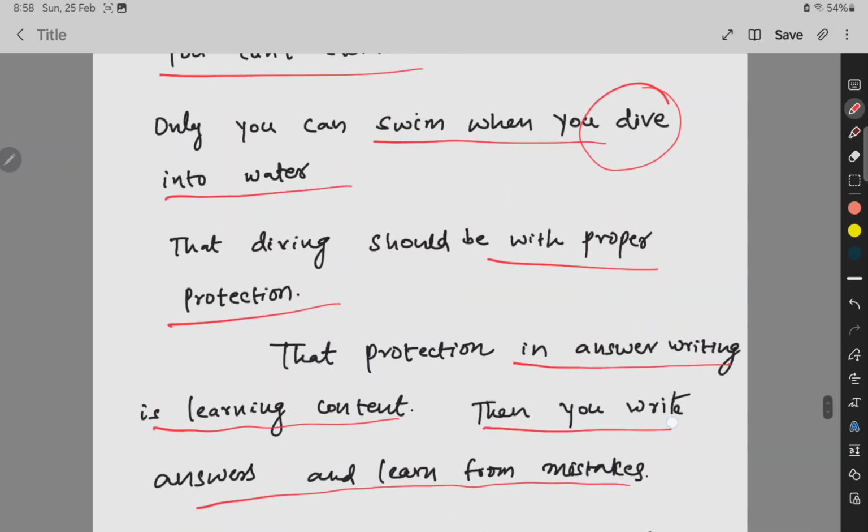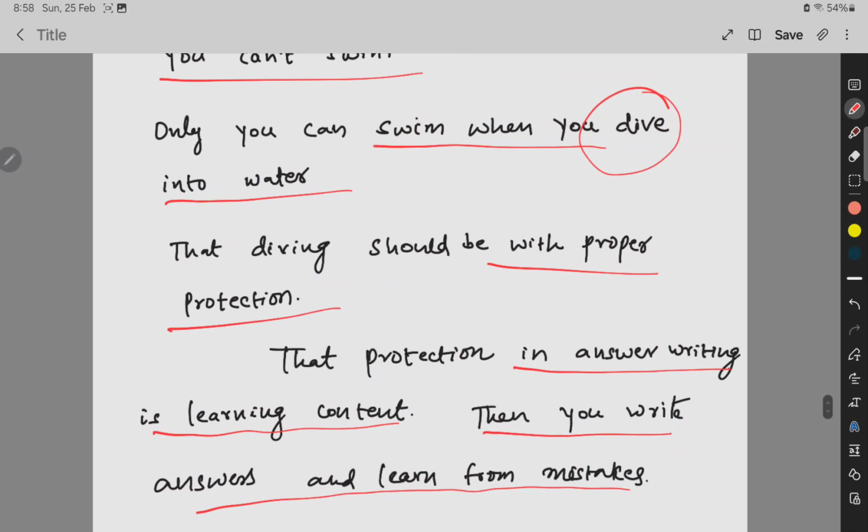Okay, so what I want to say is, if you want to directly learn tips, you can't write a good answer. My suggestion to you is, you write a good or bad answer, you just write and learn from the mistakes. The evaluator will give you some feedback and take that feedback. From that feedback you learn.